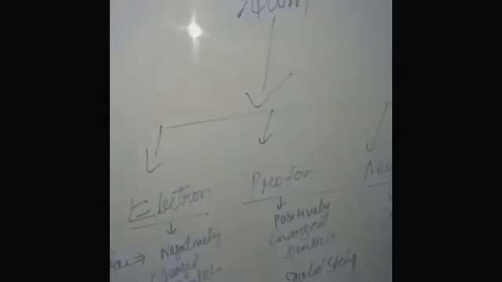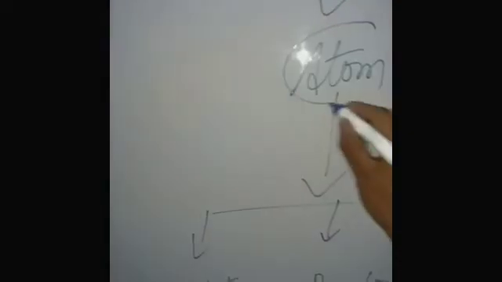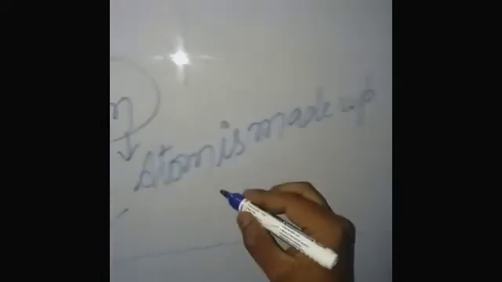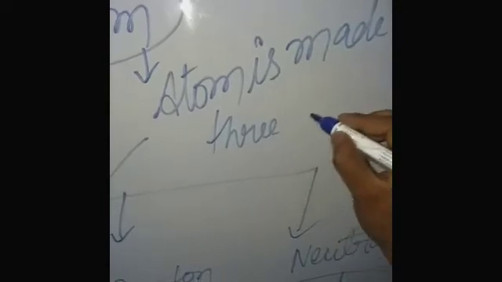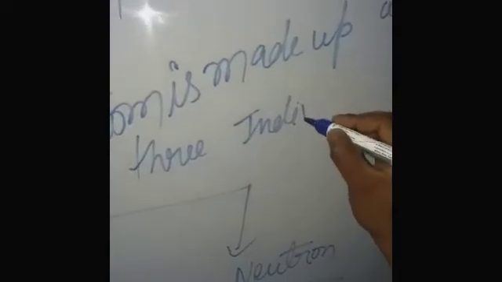Electron, proton, and neutron combine to form an atom, because an atom is made up of three individual particles named electron, proton, and neutron.